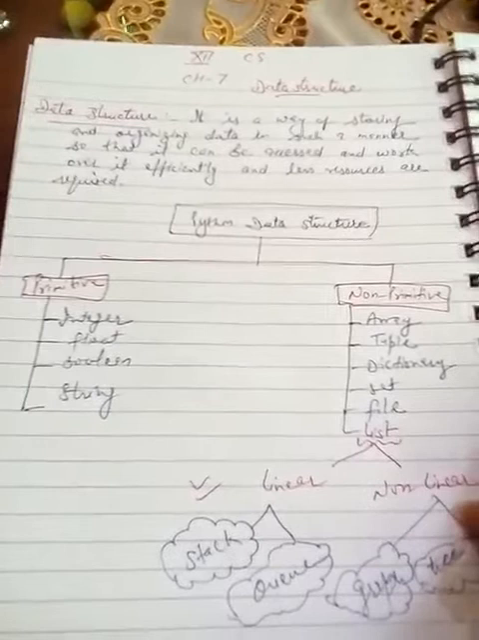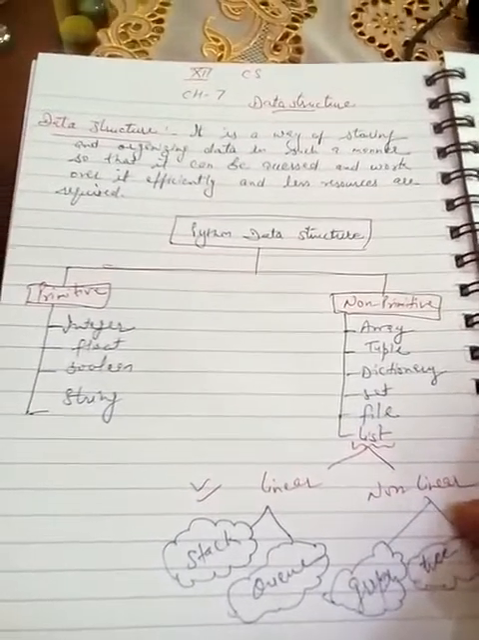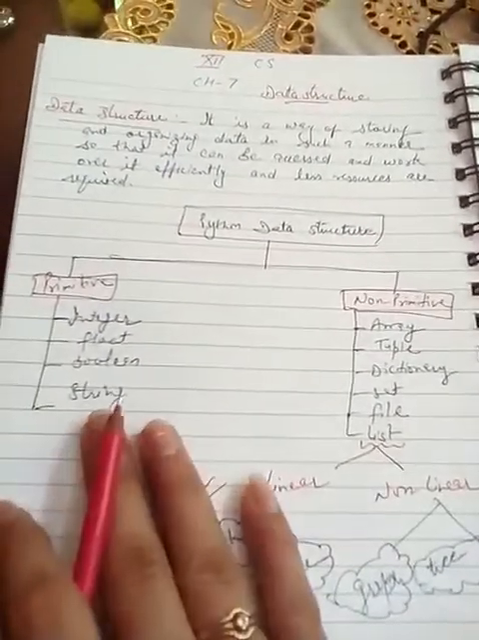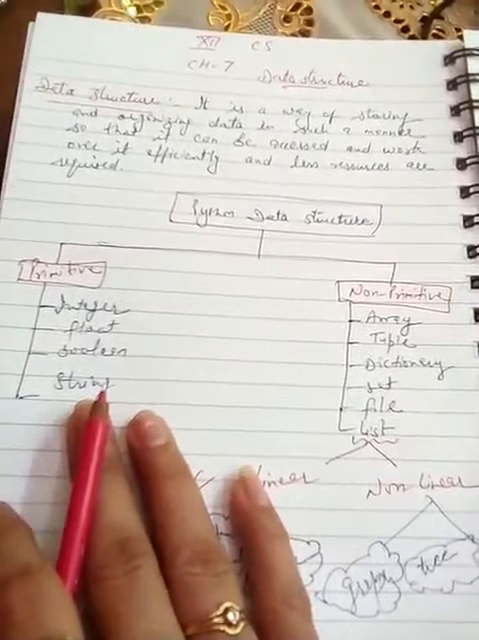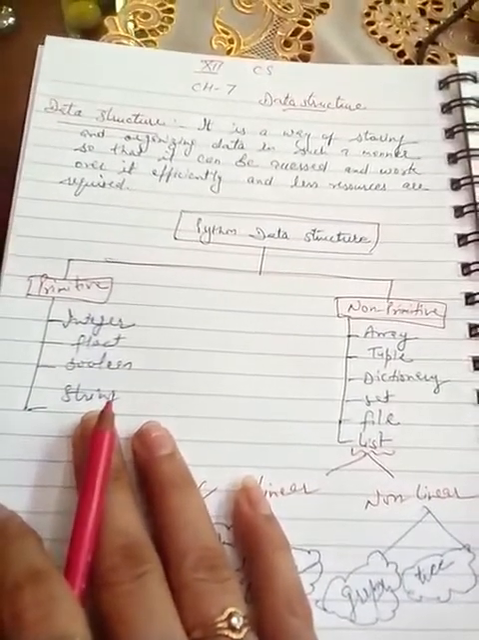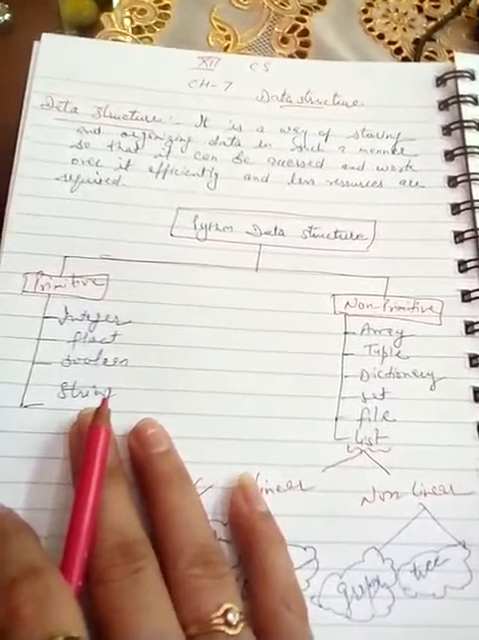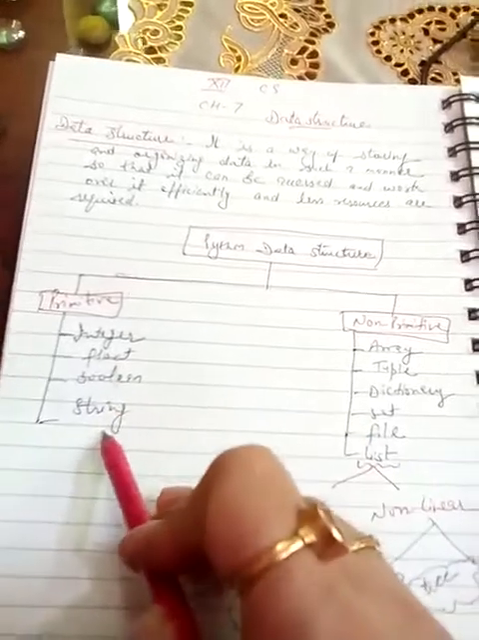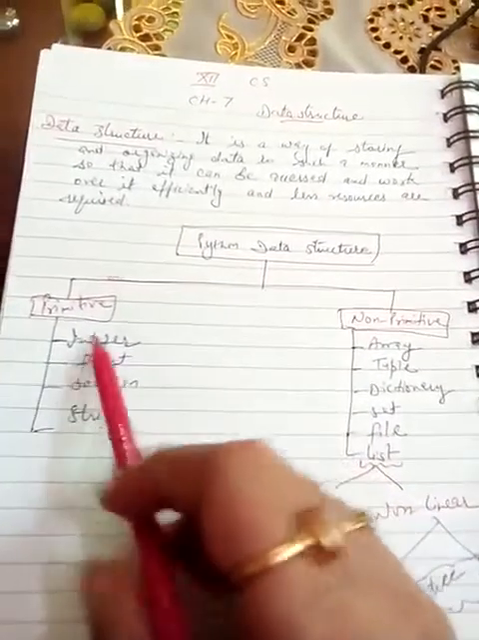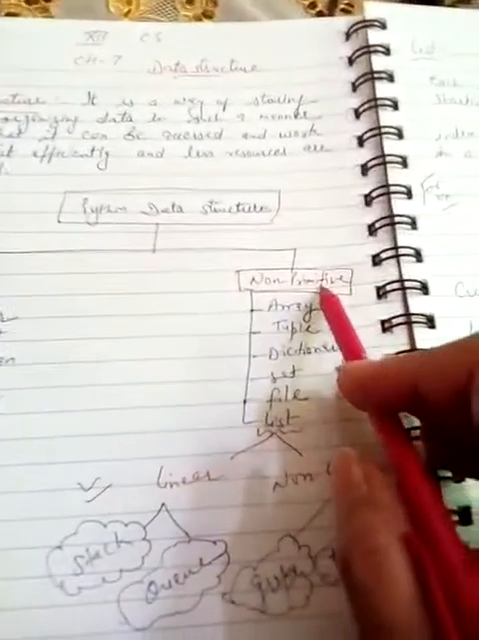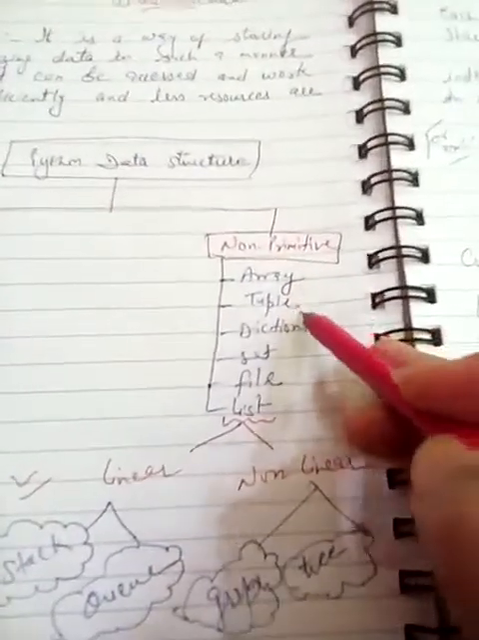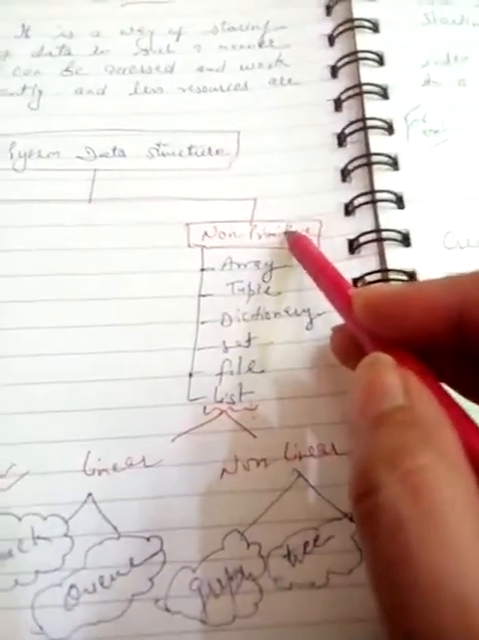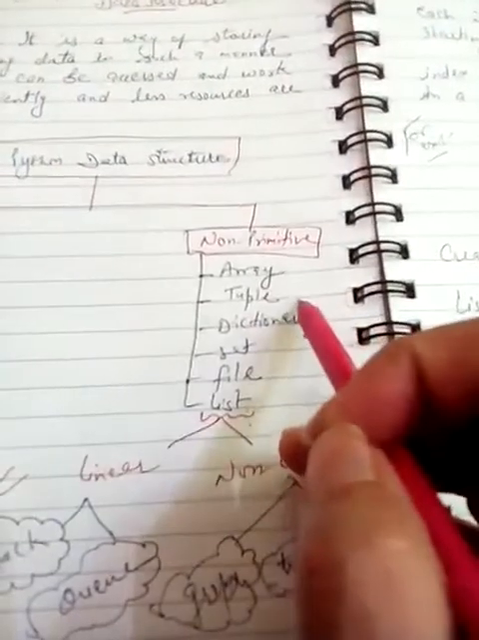So in Python, data structure is divided into two categories. First is primitive, second one is non-primitive. Primitive data structures or data types are those which are basically inbuilt, and there is not any combination of more than one or two data types there. For example, primitives are integer, float, boolean or string. These are the data types which come under primitive data types. Second one is non-primitive, where we include array, tuple, dictionary, set, file or list. Look, there is a difference. Non-primitive means we can include these primitive data types into it.